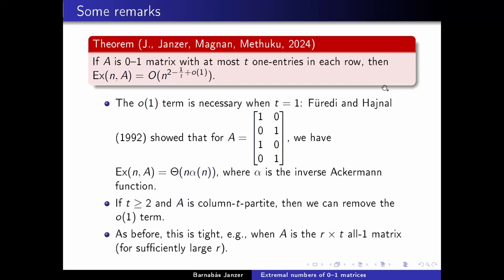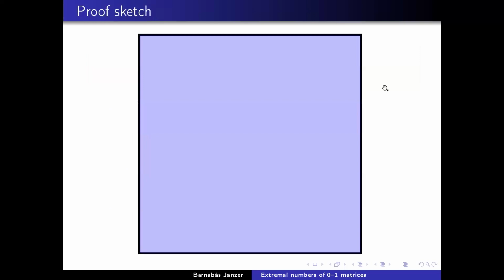Okay, so I will say very briefly a few words about the proof method and how it is different from many of the other proofs which studied the Turán numbers of 0, 1 matrices. I won't have time to go into too much detail, but I will say just a little bit. So this is our big matrix M, in which we want to find a copy of the small matrix A.